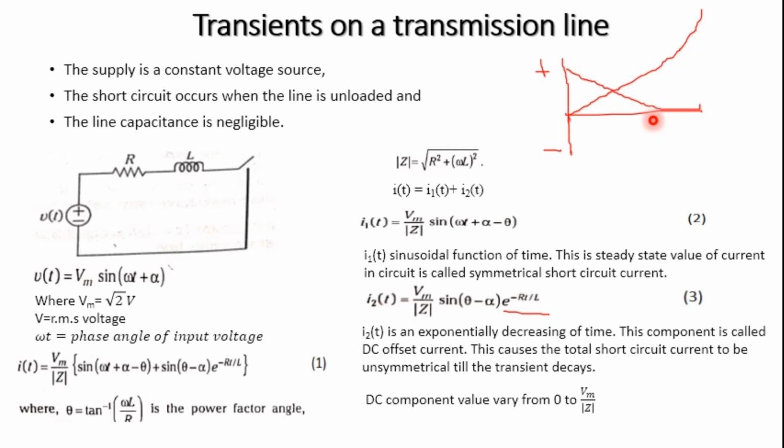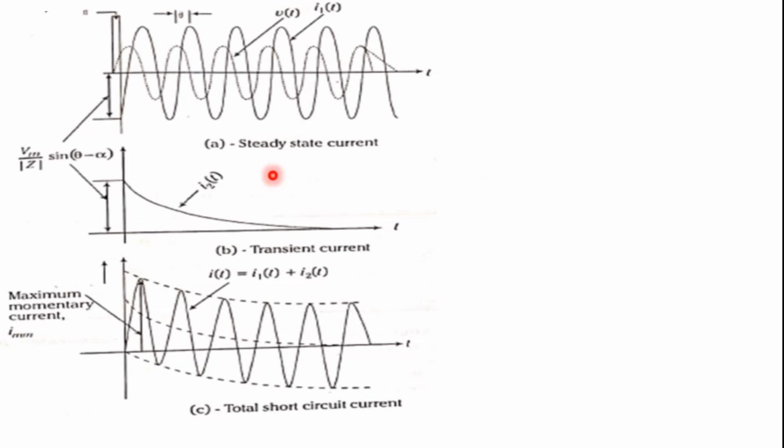Let's understand that. The DC component varies from 0 to the magnitude of Vm by Z. What is the time constant of this? The time constant depends on the tau value, which mainly depends on the L by R ratio. Based on this equation we can understand that.